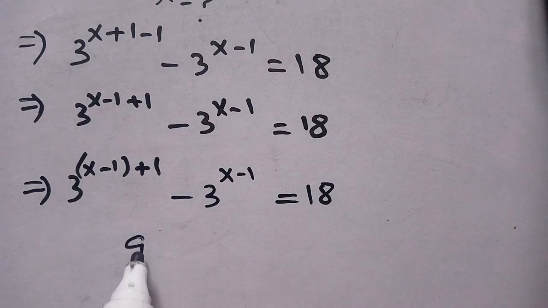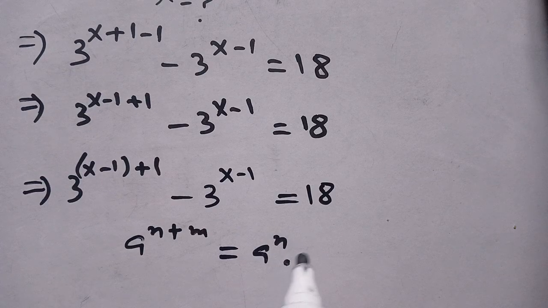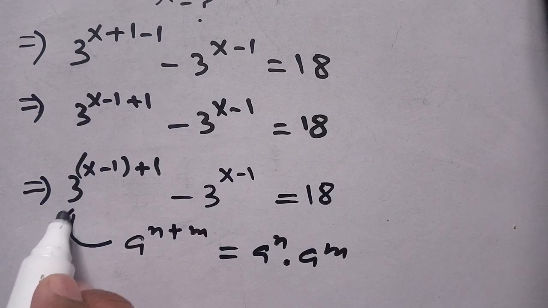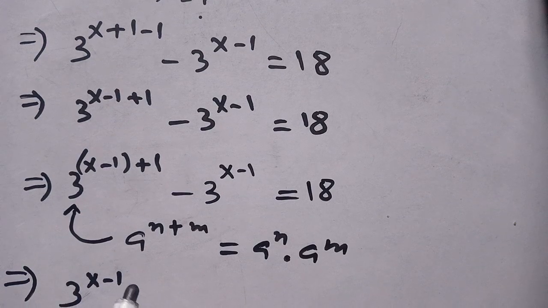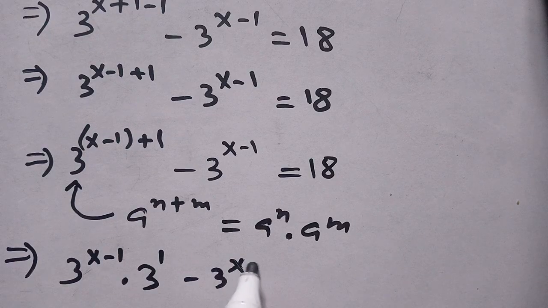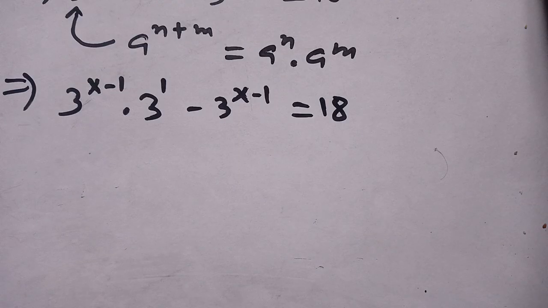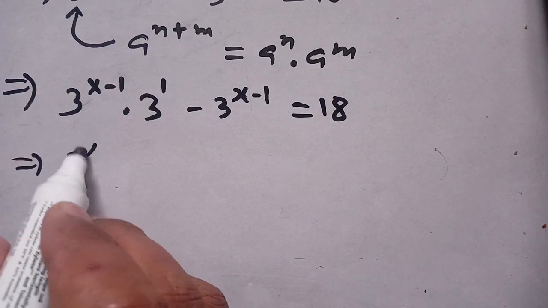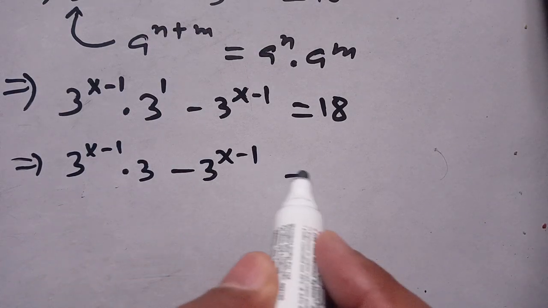And we know that a^(n+m) is equal to a^n times a^m. Now we use this identity on the left hand side. We get 3^(x−1) times 3^1 − 3^(x−1) = 18, which implies 3^(x−1) times 3 − 3^(x−1) = 18.